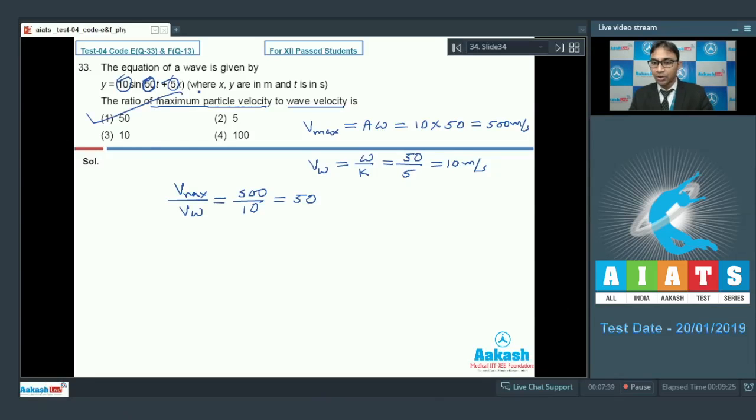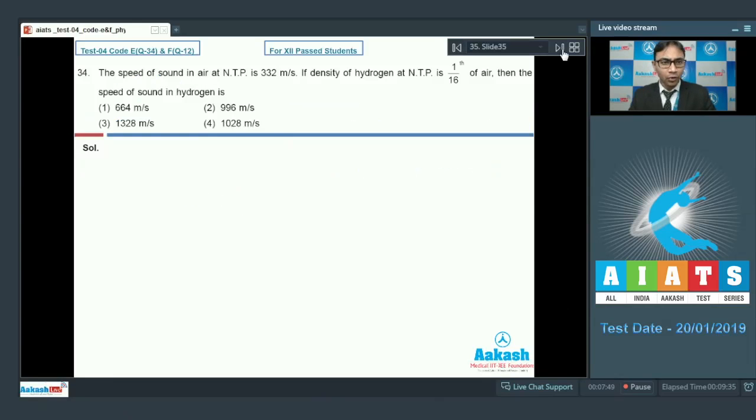Now let's move to question number 34. In question number 34, it says that the speed of sound in air at NTP is 332 meter per second. If density of hydrogen at NTP is 1 by 16th of air, then the speed of sound in hydrogen is. So we know that the speed of sound in any gas will be given by root under gamma p by rho.